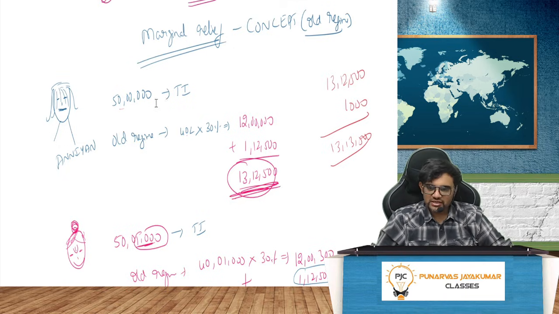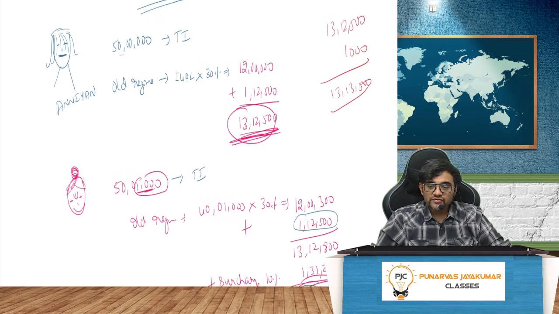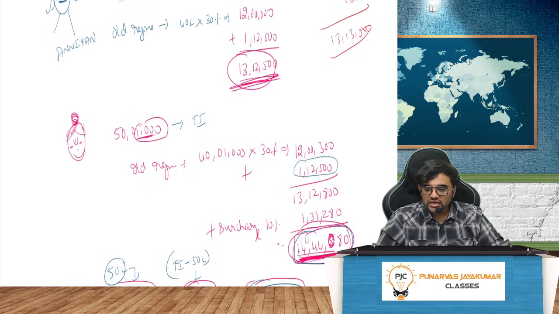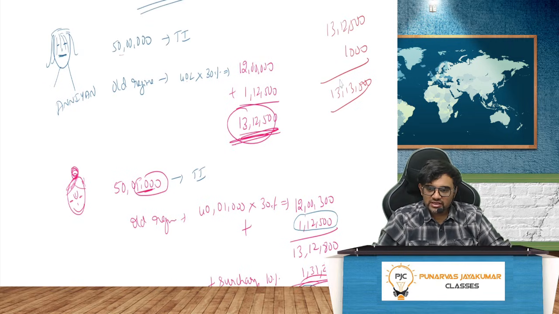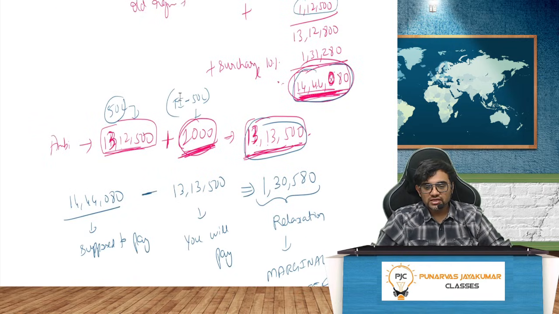So what is marginal relief? Nirmala madam said okay. So what is the relief you are getting? Instead of paying 14 lakh 4480 rupees, you are only paying 13 lakh 13,500 rupees. The difference is the marginal relief. See the marginal relief: 13 lakh 12,500 plus the 1,000 extra, you only pay 13 lakh 13,500.